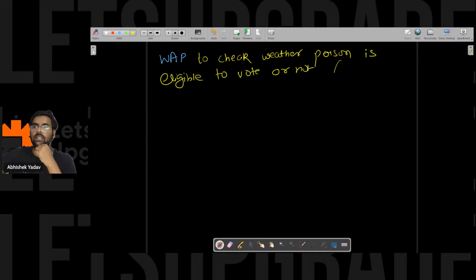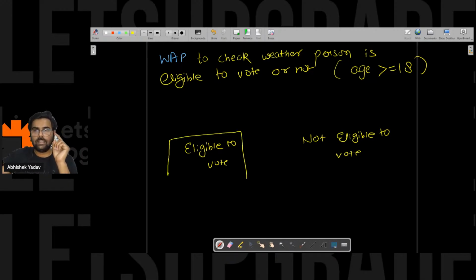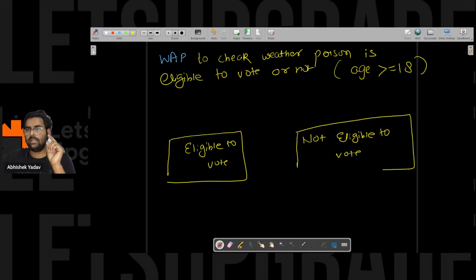And the condition is what? The condition is that the age should be greater than or equal to 18, then the person is eligible to vote, and I have to print eligible to vote on the output screen. So either I can print eligible to vote, or I can print not eligible to vote. So I have two options available and I have to choose one option among them. This is the first option and this is the second one.